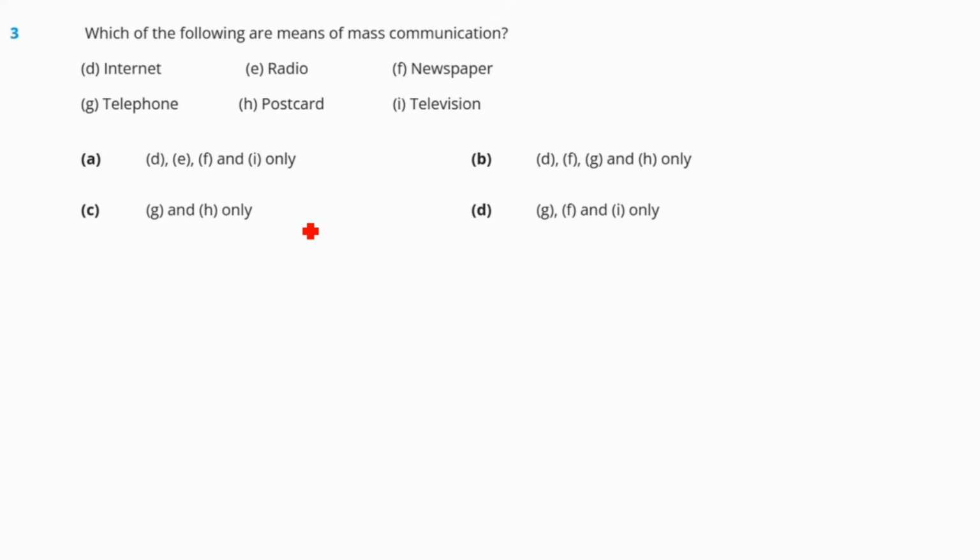Question number 3, which of the following are means of mass communication? Mass communication indicates where we can communicate with a large number of people, right? So mass communication will be, yes, internet, definitely; radio, yes; newspaper, yes; telephone, no, it is a single communication; postcard, no; television, yes. So our answer should be option number A, right?